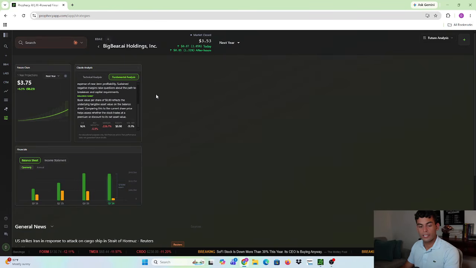And also, again, speaking of the balance sheet, you got it right here where you can look at it from the quarterly and the annual. You can look at it on a quarter by quarter basis or a year over year basis, and you can check to see how their assets are compared to their liabilities quarter over quarter. And again, you can do it year over year as well, and you can see the difference.